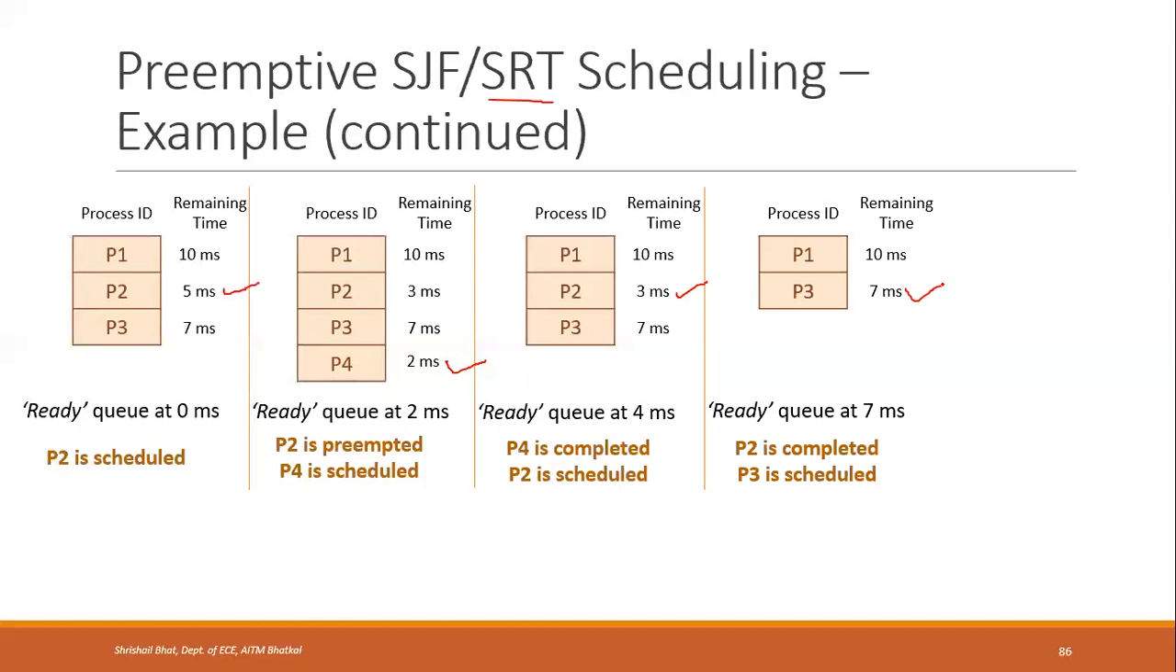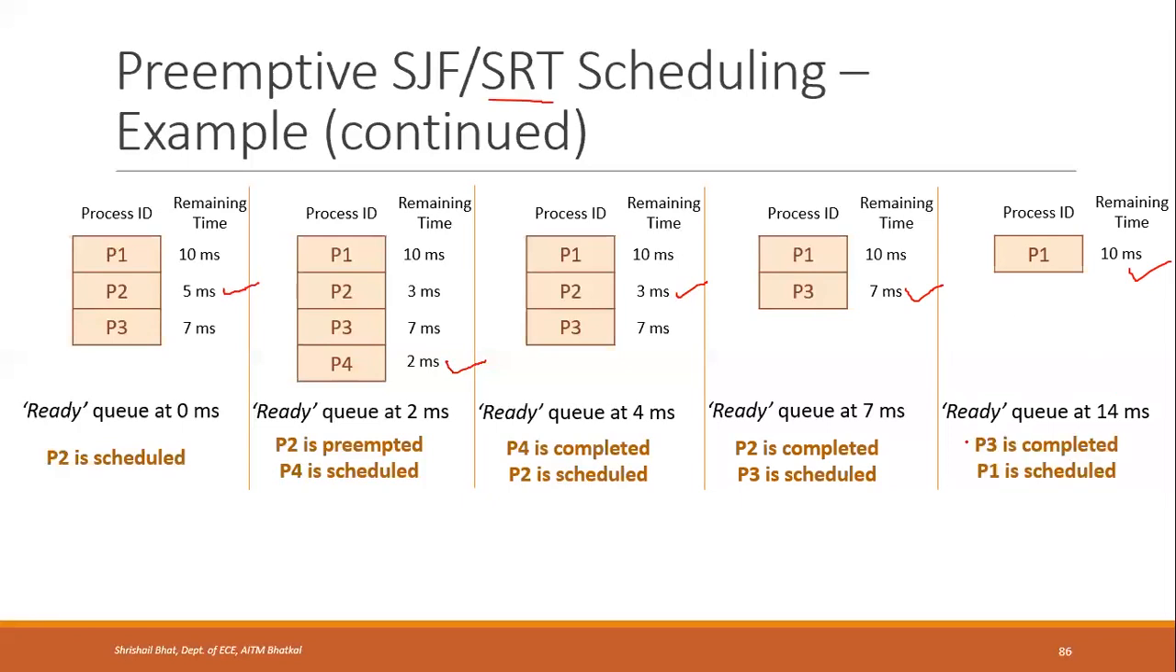Once P3 is scheduled at 7 milliseconds, it will run for another 7 milliseconds because its remaining time is 7 milliseconds. So from 7 plus 7, that is till 14 milliseconds, P3 will be running. At 14 milliseconds, P3 is completed. Only P1 is the process in the system. Irrespective of its execution time of 10 milliseconds, it is the only process in the system, so it will be scheduled and run for 10 milliseconds. From 14 plus 10, that is till 24 milliseconds, P1 will be running. So the total time will be 24 milliseconds.